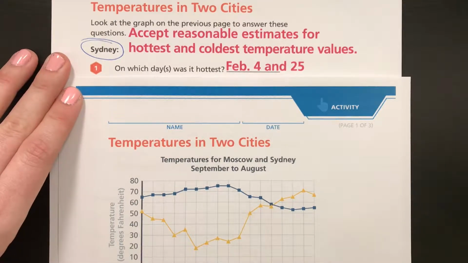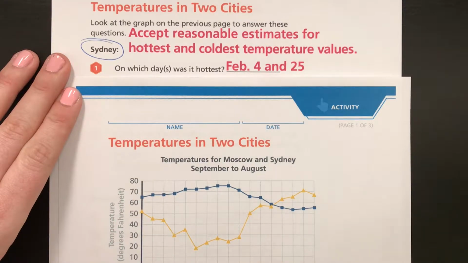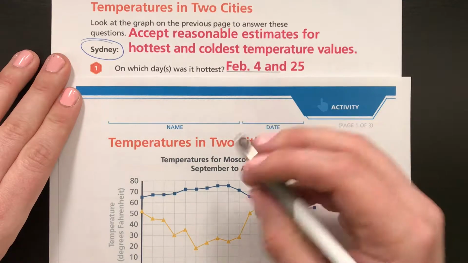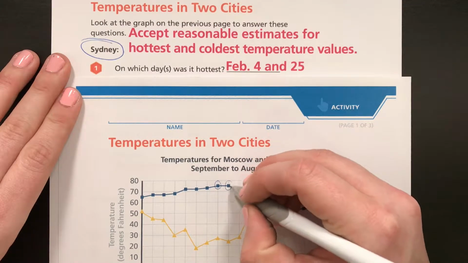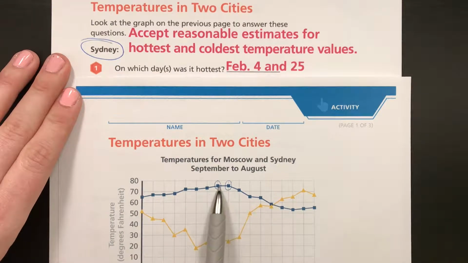line here, and we can see the Sydney, Australia line is the blue with the blocks or the squares, so that is this line trend up here. So this is Sydney, and it's asking first, on which day or days was it hottest? And it says the answer is February 4th and 25th. That's right there, because these two are the closest to the top of the grid, but they are exactly the same. So both of those days have the same temperature, so both of those days were the hottest.